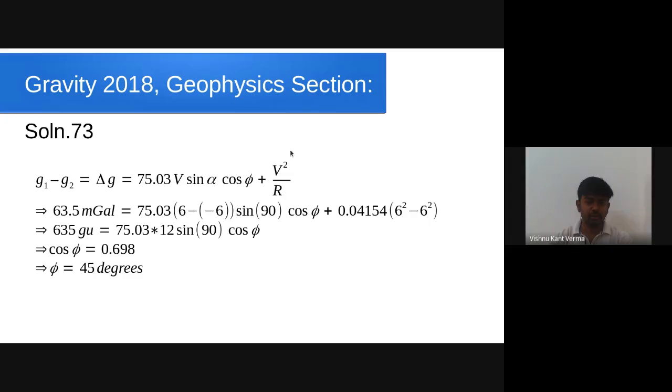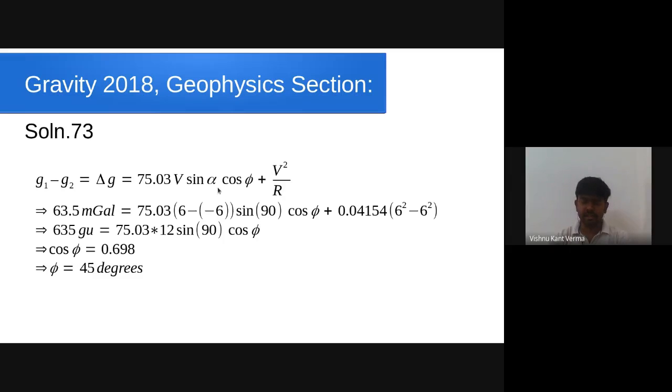The next term in this formula is V square by R. V is again the velocity of the vessel and R is the radius of the earth. And again they have given that the delta G reading is 63.5 milligal. We have just put here the value of V. Since the two vehicles are moving toward each other, their relative velocity will add like this: 6 minus of 6. Then sine of 90 degrees, which is alpha.